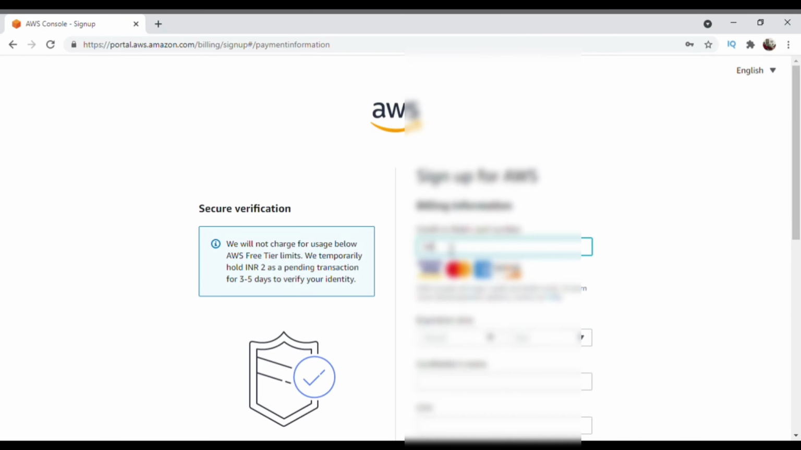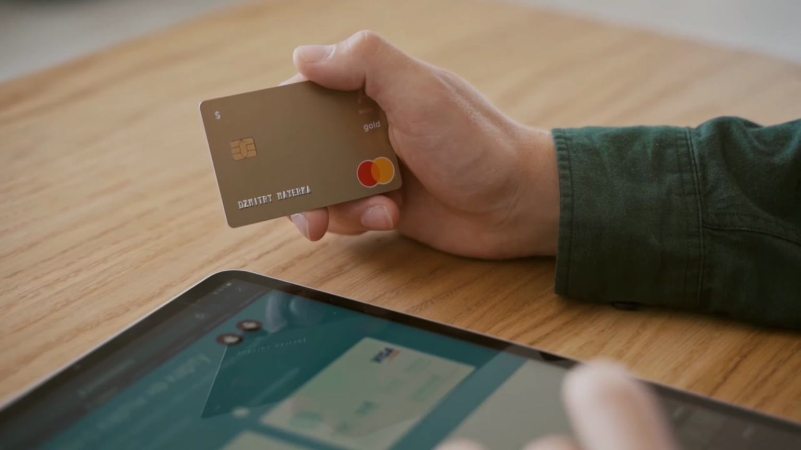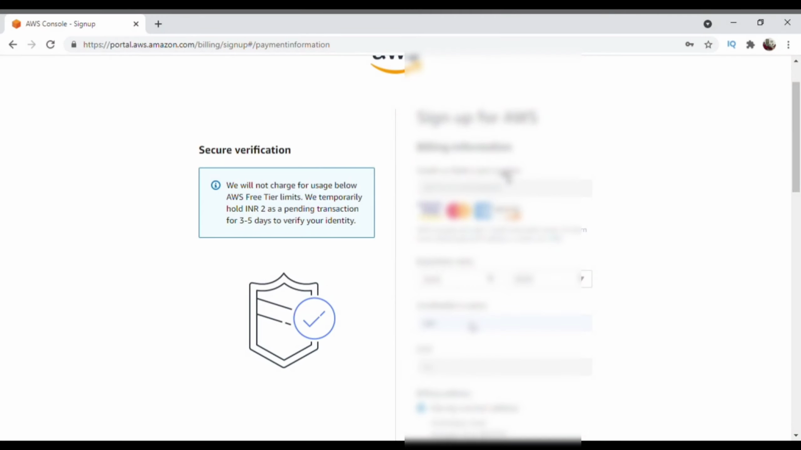I am going to use my virtual debit card for the AWS. You can use your own debit or credit card for the payment information. But if you don't have your debit card, you can use the previous method to get a virtual debit card.